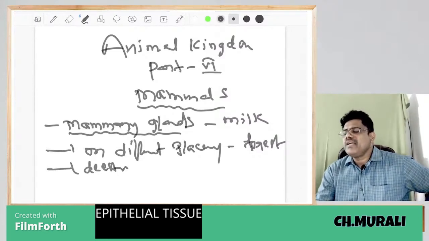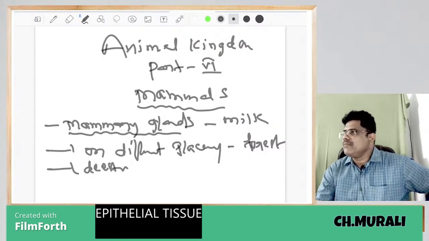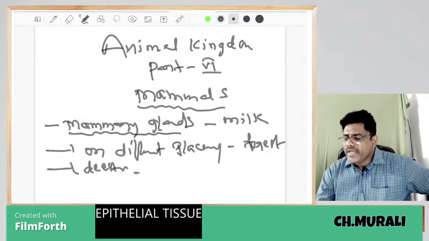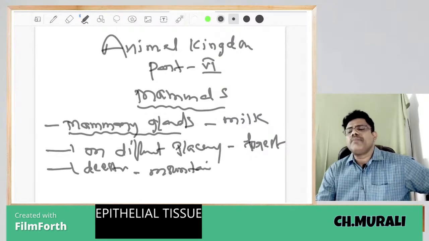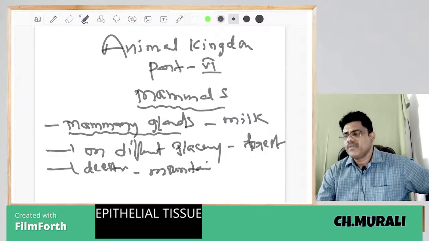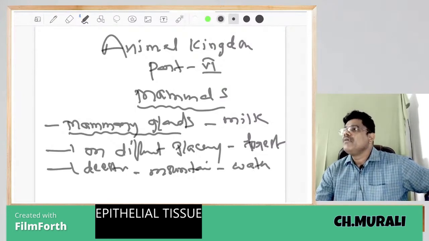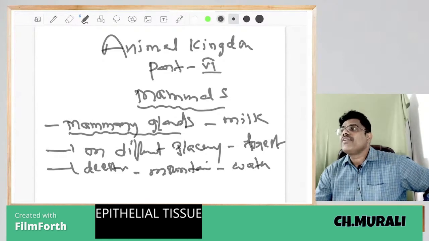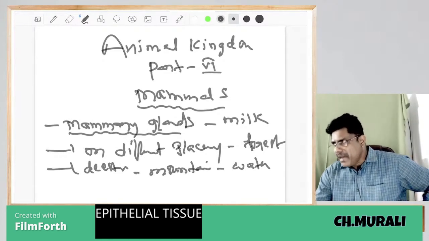Some mammals live in deserts. Which mammals live in deserts? Camel. Some mammals live on mountains: goat, sheep. Some mammals live in water. Which mammals live in water? Is a fish a mammal?